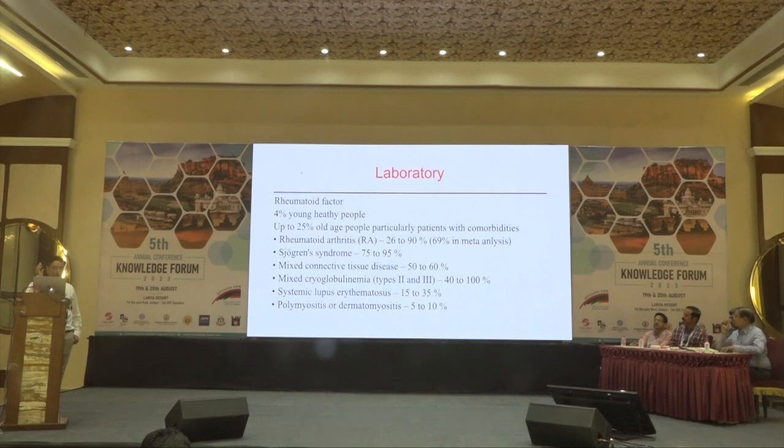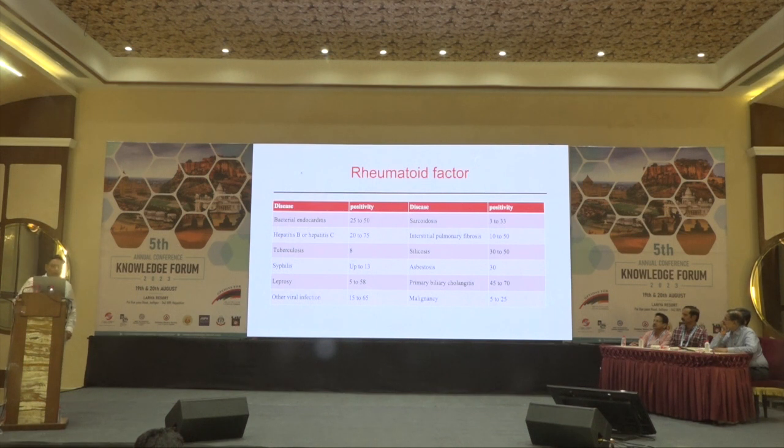When it comes to connective tissue disorders, in rheumatoid arthritis it is seen in around 70% of patients. But in Sjogren it is more often positive, around 80-85% of patients. MCTD will also have 60% positivity, SLE around 30%, and dermatomyositis around 10%. Other than connective tissue disorders, RF is often positive in patients with hepatitis B, hepatitis C, bacterial endocarditis, leprosy, ILD, sarcoidosis, silicosis, asbestosis, and primary biliary cholangitis.